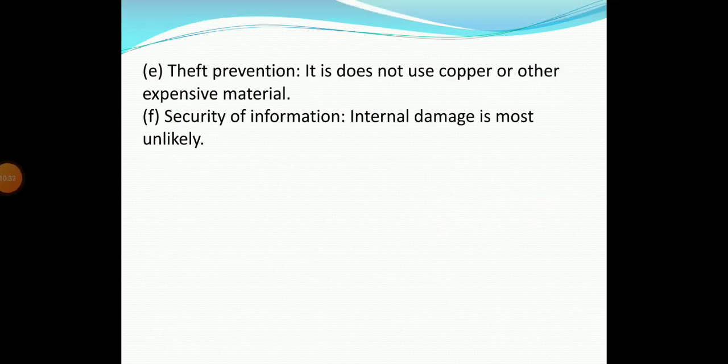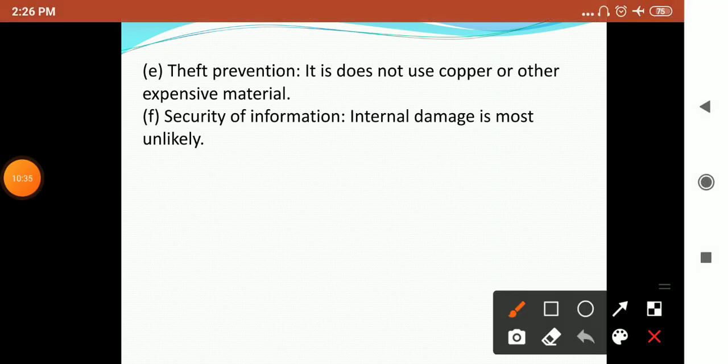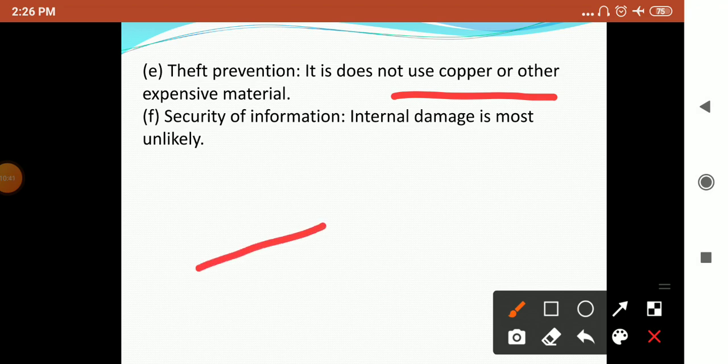Normally for communication or for normal wires, we use copper material inside to transfer electricity or the signal. Here, this optical fiber does not use copper or any heavy, costly material which could be stolen by a thief.